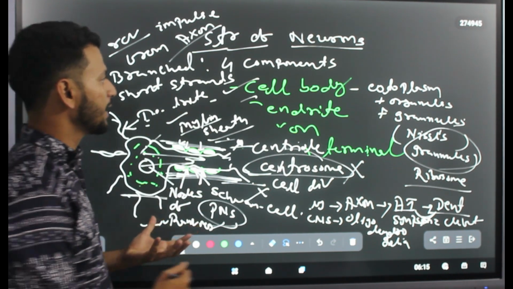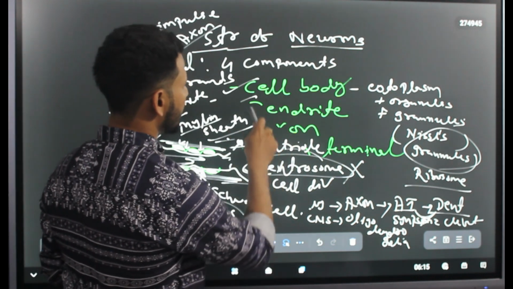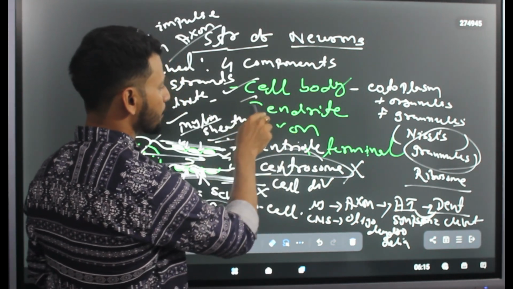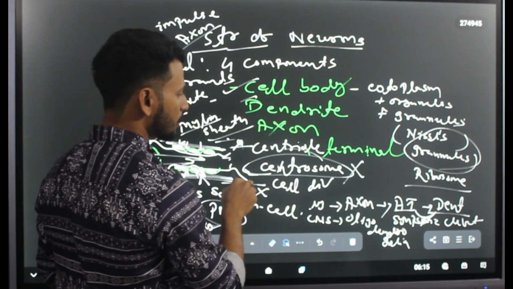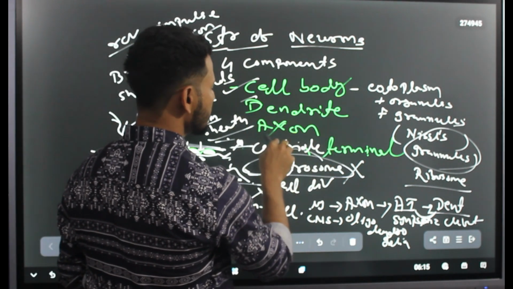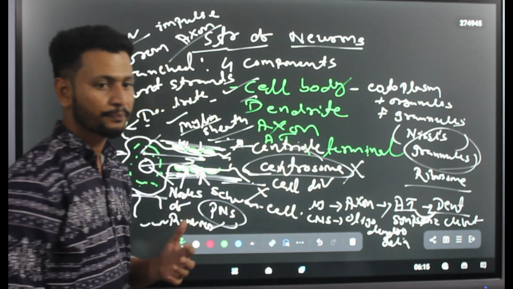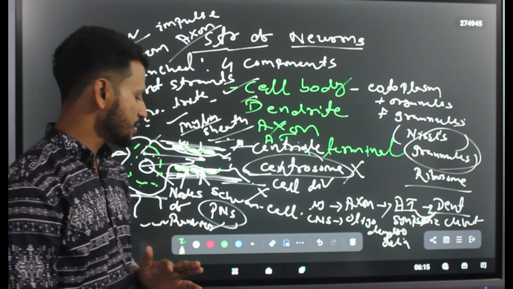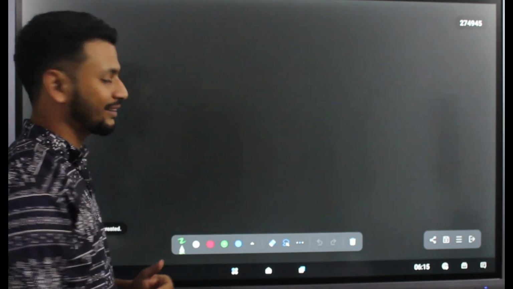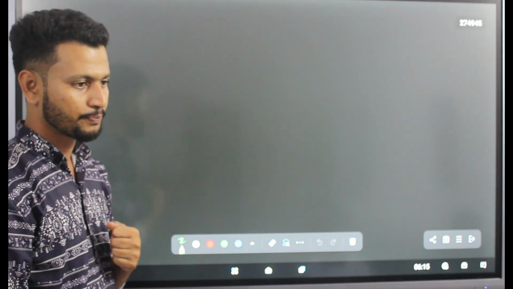So, let me give you a brief idea again. It is made up of 4 components: cell body, then dendrites, then axon, and last one is your axon terminal. Clear? Okay. Now, we will be discussing the types of neurons.